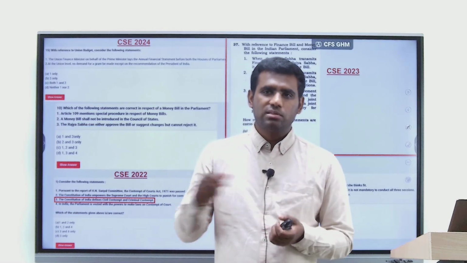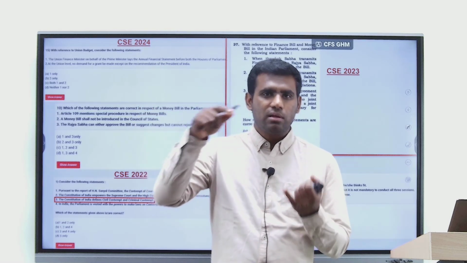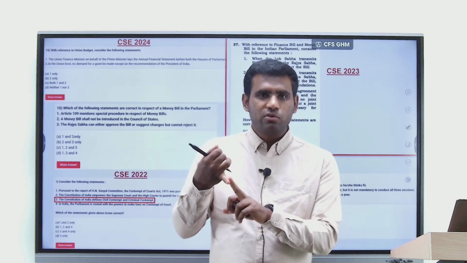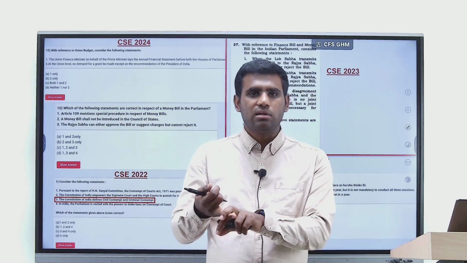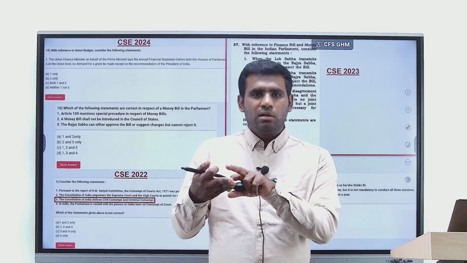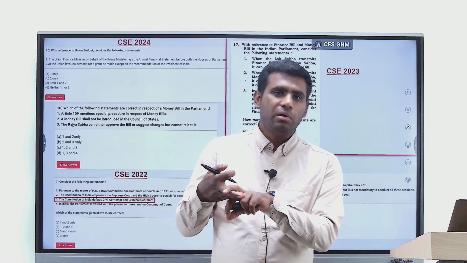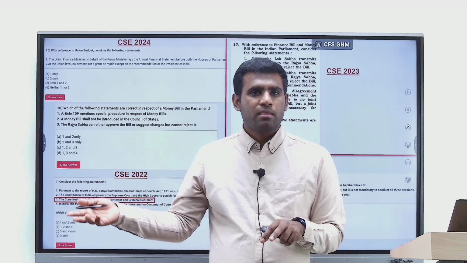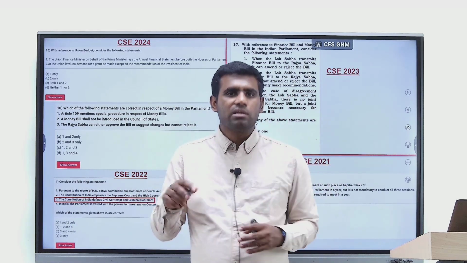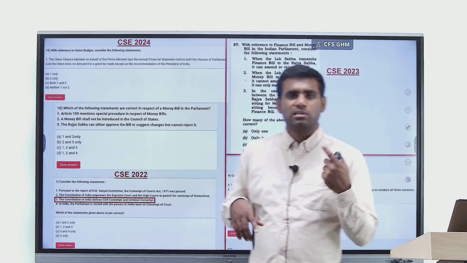Right? If a question is asked, which of the following is true about a money bill? Three options are given. It can only be introduced in Lok Sabha. Rajya Sabha can only suggest amendments and not reject it. And it cannot be sent back by the president for reconsideration. When such kinds of options are given, everybody will get it right. But UPSC won't ask such a simple question.